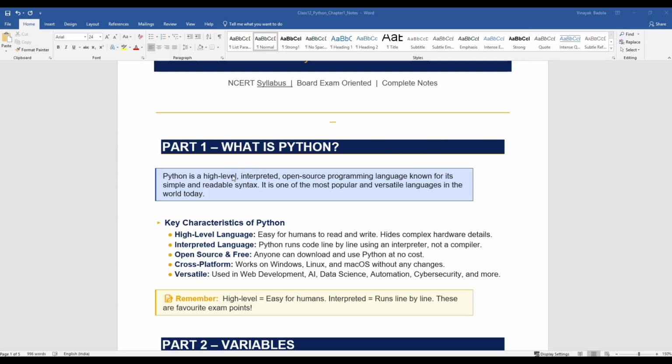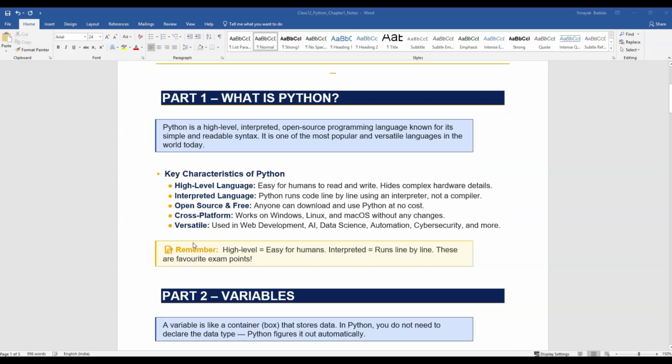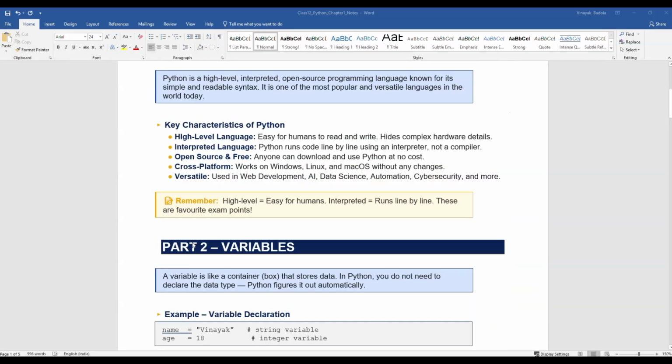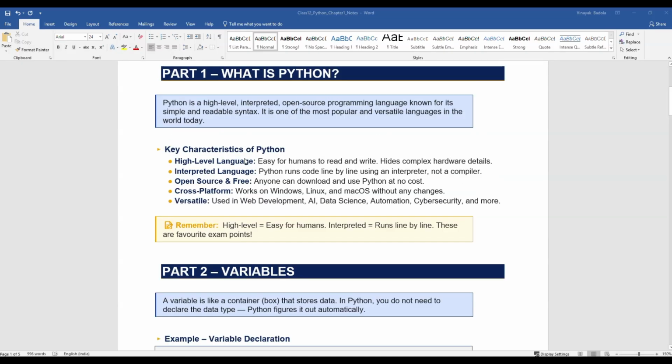Python is an interpreter language, and it is open source, so anybody can use it to develop any software or any kind of app. It can be freely accessed by everyone, and it works on Windows, Linux, and Mac OS.